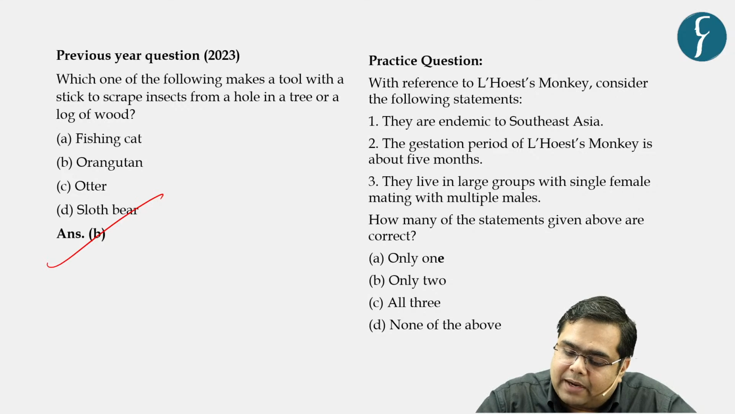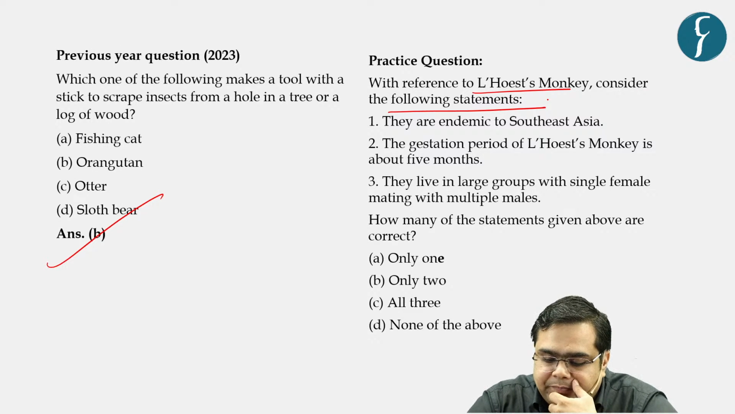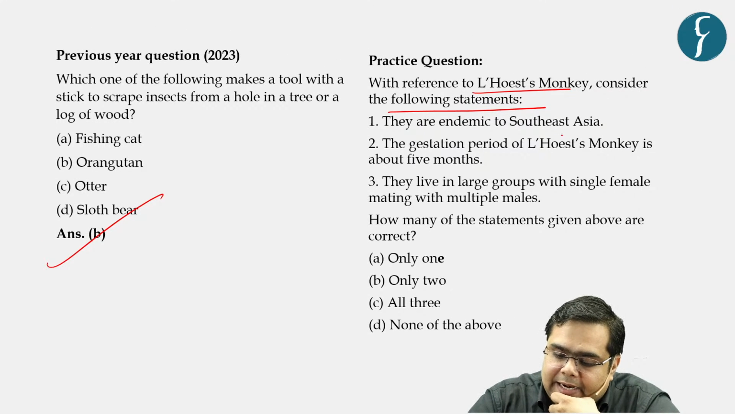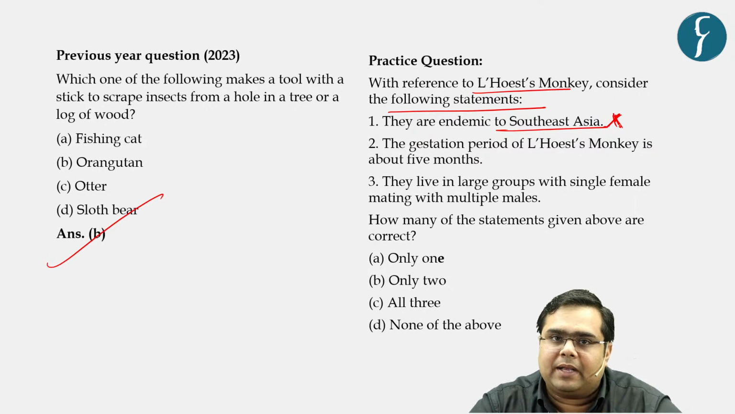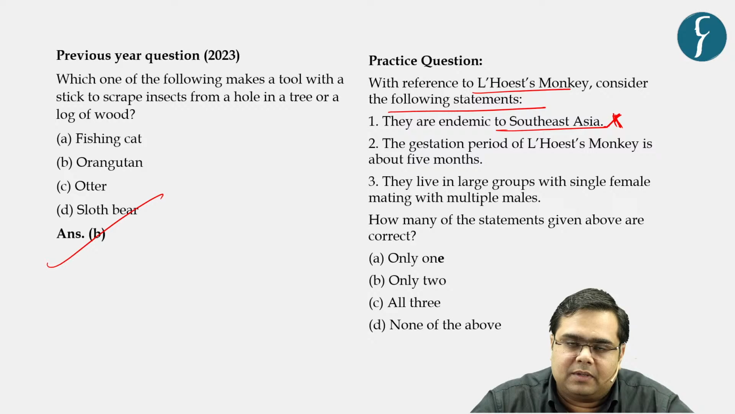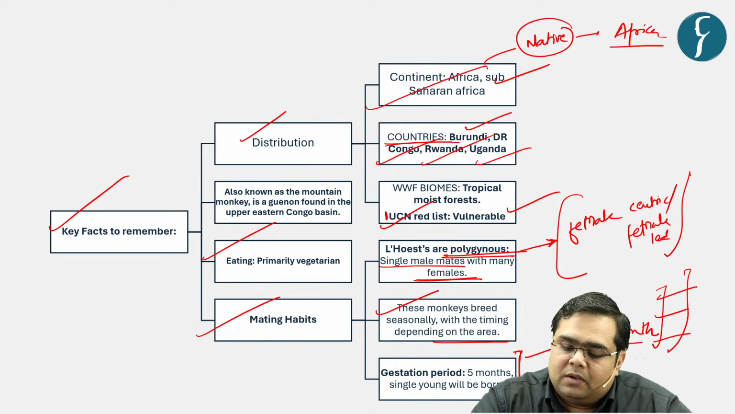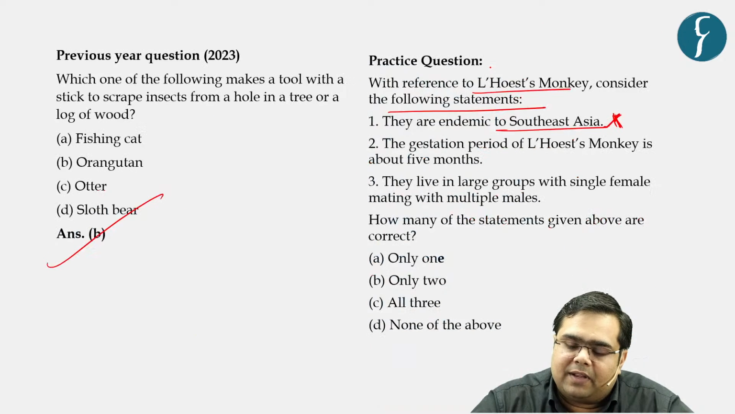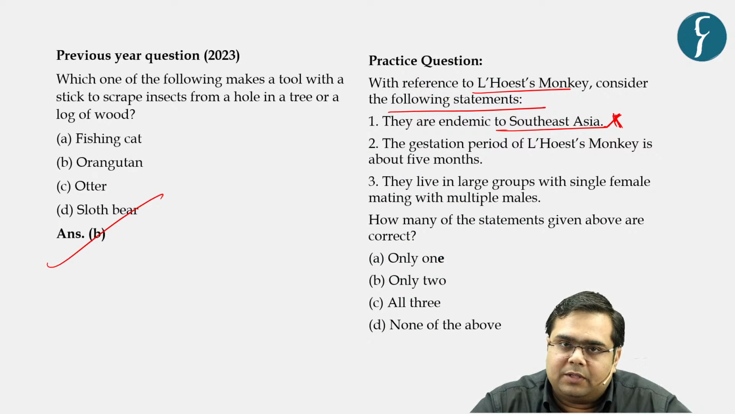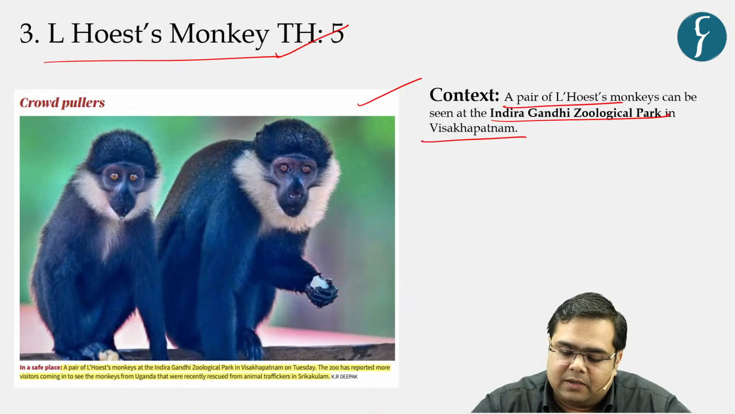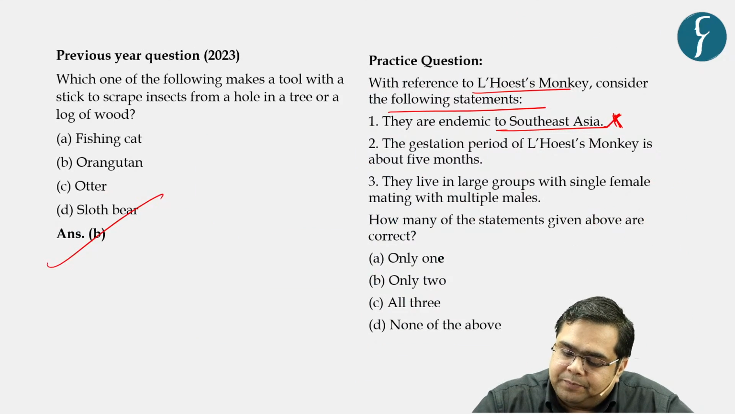Moving on to the practice question with reference to Laos monkey. Consider the following statements. First, they are endemic to Southeast Asia. What did we just read? They are not endemic to Asia or even Southeast Asia. They are endemic to Africa and the sub-Saharan Africa region, right? So this particular monkey is a guest over here in India. That is what we understood, right?